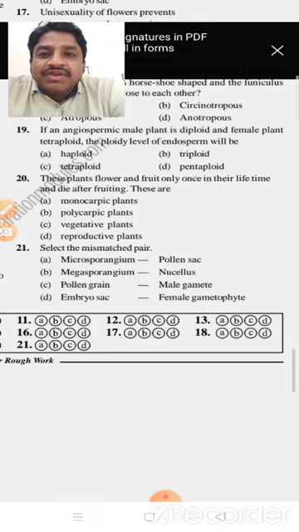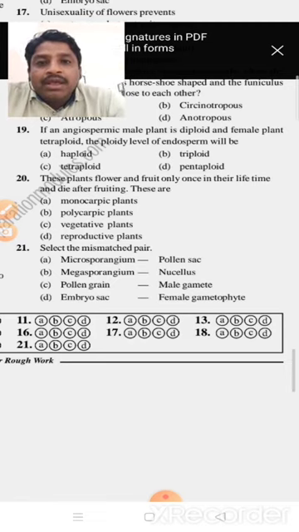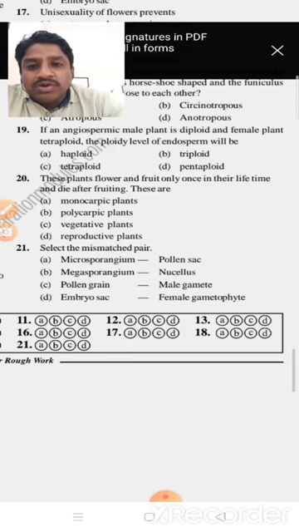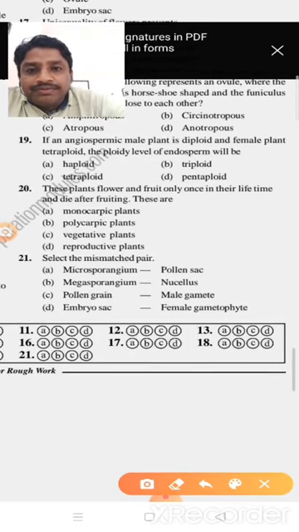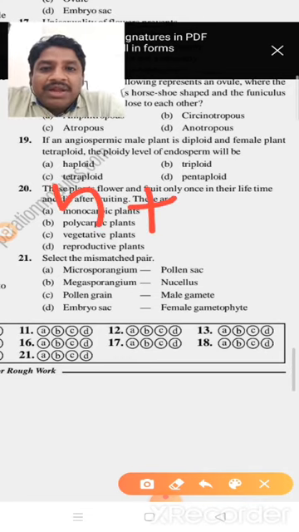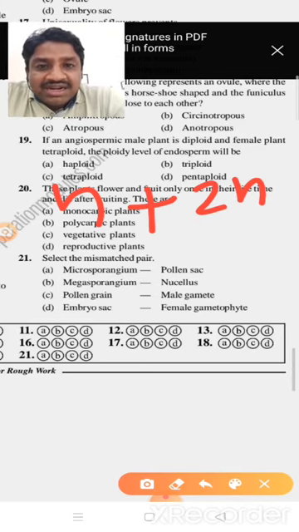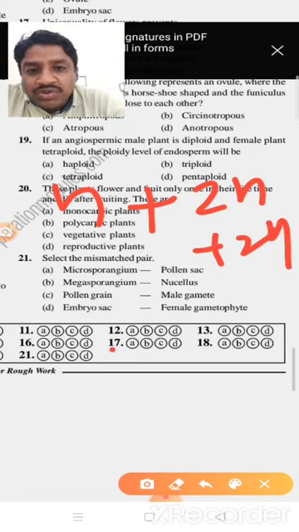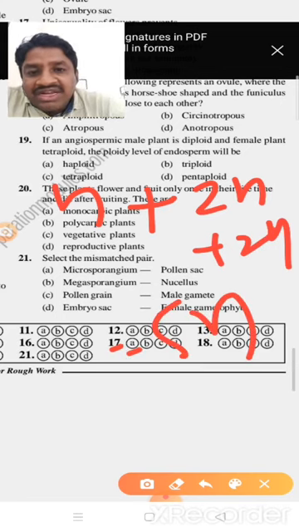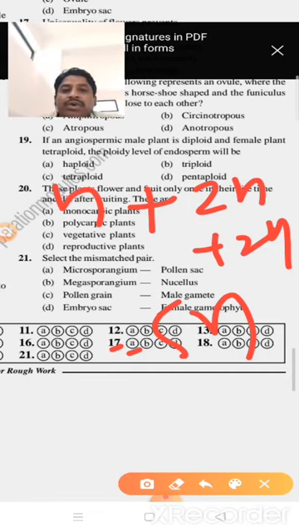First the primary endosperm nucleus is formed, which develops into endosperm. The male plant produces a haploid gamete, and the female plant is tetraploid, so the secondary nucleus is 2n plus 2n.